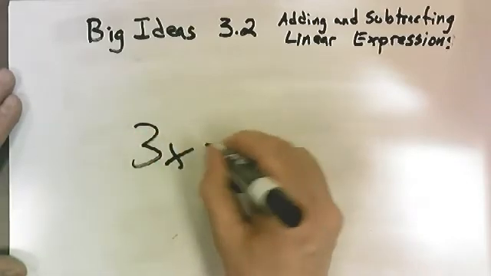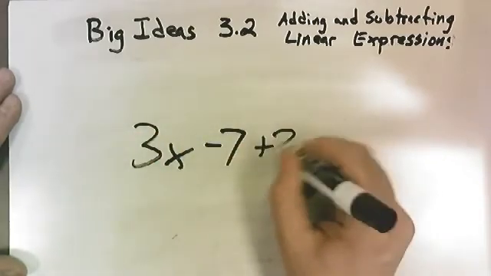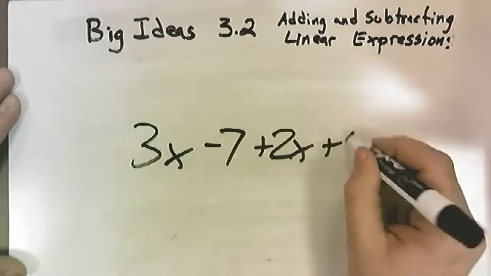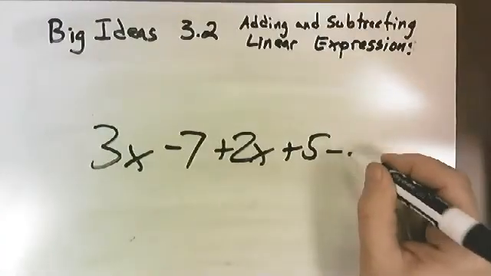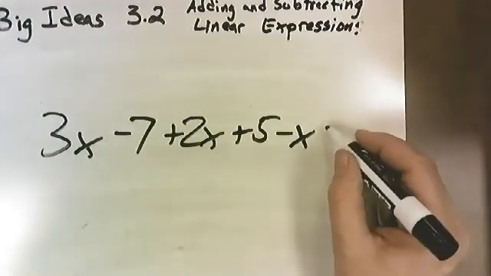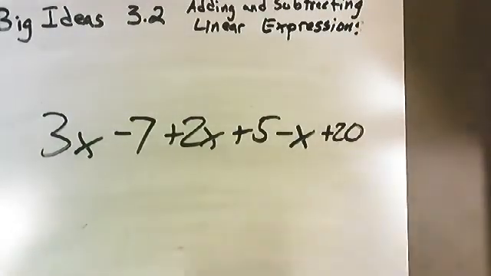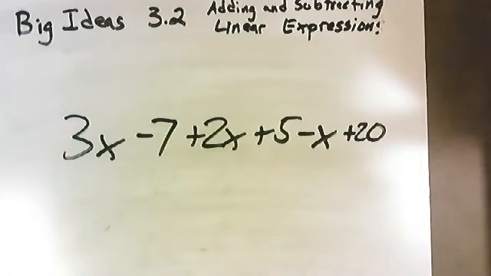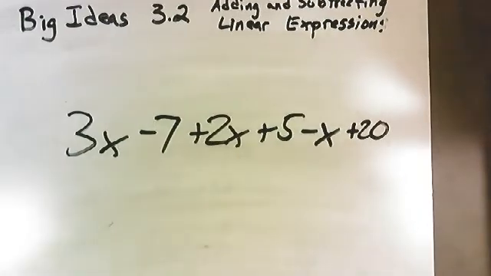So if we have a 3x, and let's say a -7, and a plus a 2x, and plus 5, and we'll say minus x, and we'll just say plus 20 right there. So what we need to do is we need to see who's going to play with who. It's just like the Sneetches. There's a separation going on. We have two distinct groups.